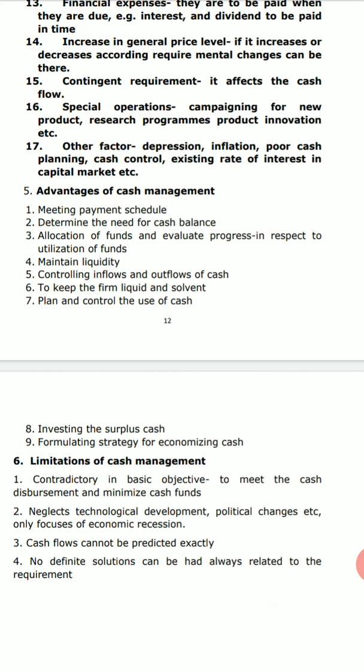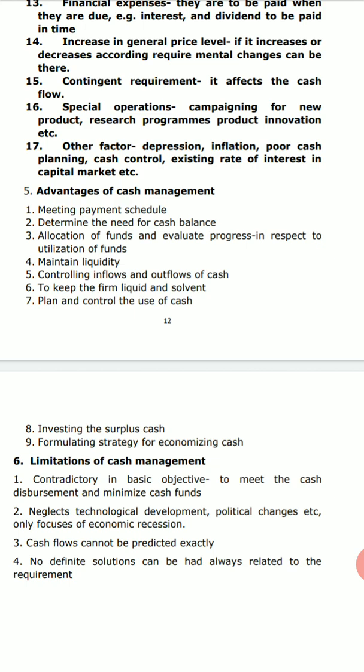The 16th one is special operations. Certain special operations may also affect the cash outflow. Like you are, say, advertising a new product, you are launching a new product, maybe research and development programs have been undertaken, you are innovating the product, or you are coming up with a totally innovative product in the market, then these may require many types of expenses, and these may be the special operations which may be affecting the cash outflows.